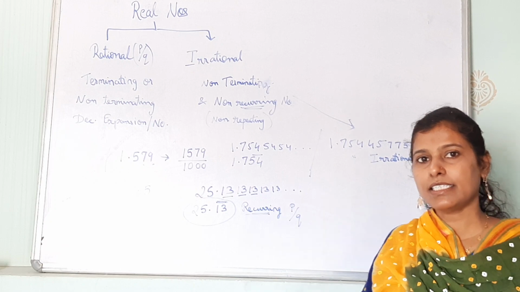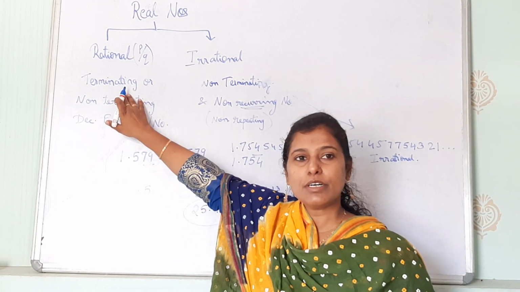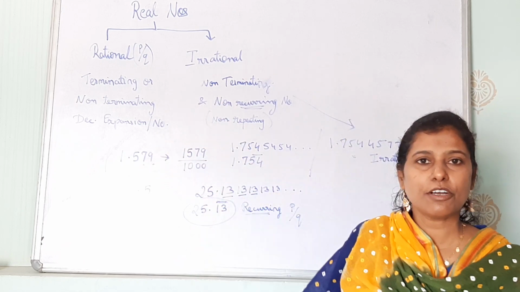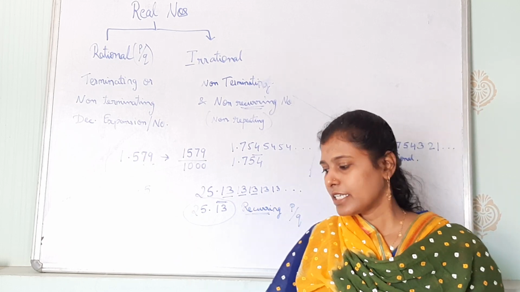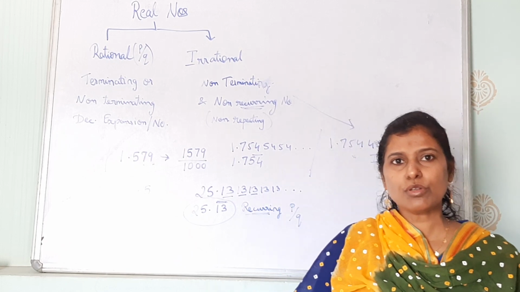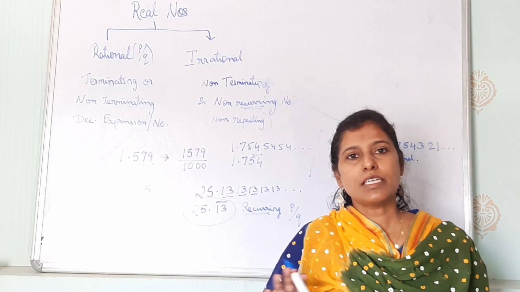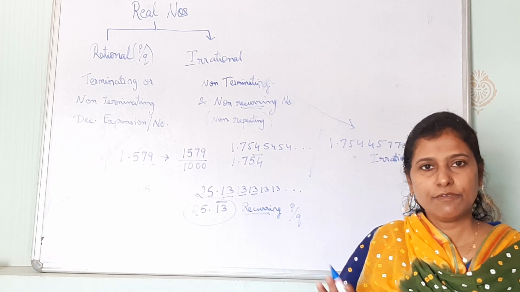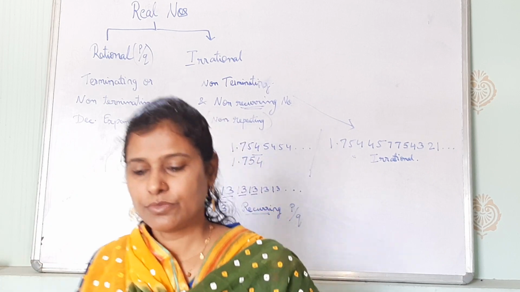I think by this it is clear now what is irrational number. Okay, and what is the meaning of terminating, what is the meaning of non-terminating, what is the meaning of recurring, and what is the meaning of non-recurring. Further we will do some example questions so that you can understand this topic clearly, how to solve the sums and how to find out the answer. This sums comes under 1 mark, 2 mark section. It is very easy also. So I will give you 4 examples how to solve the sum and then we will continue.